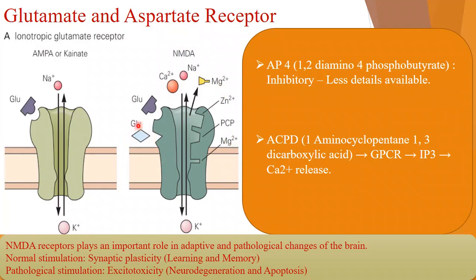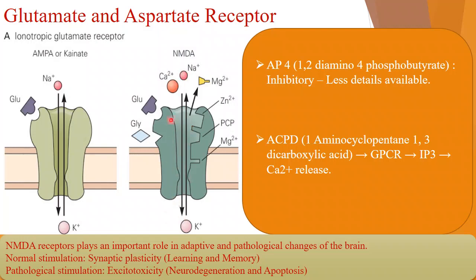Why did I tell you that? Because for the activation of this NMDA receptor, of course glutamate has to bind here because this is a neurotransmitter, but along with that glutamate, a small quantity of glycine should also bind here. Then only it can function properly. Function properly means it will open, the ion channel will open because it is an ionotropic receptor. So when the ion channel opens, both calcium and sodium can enter here.